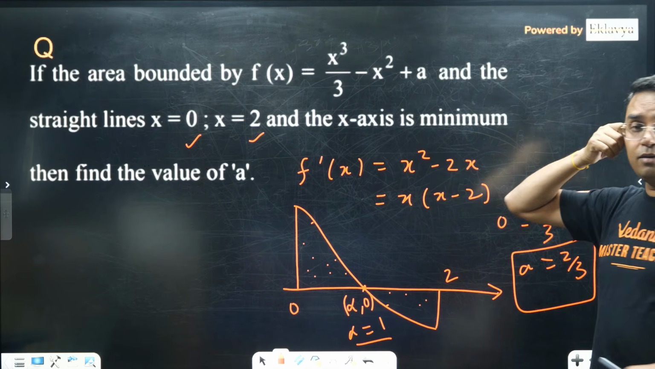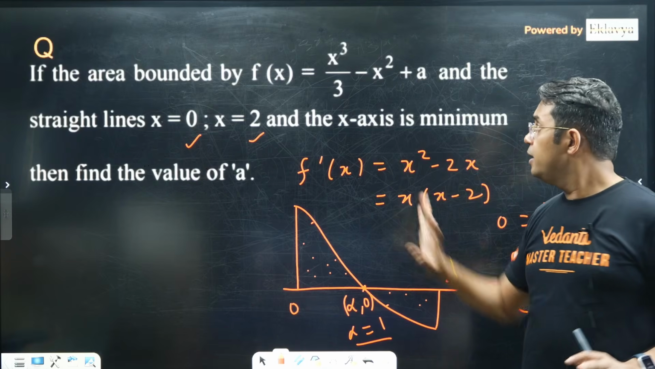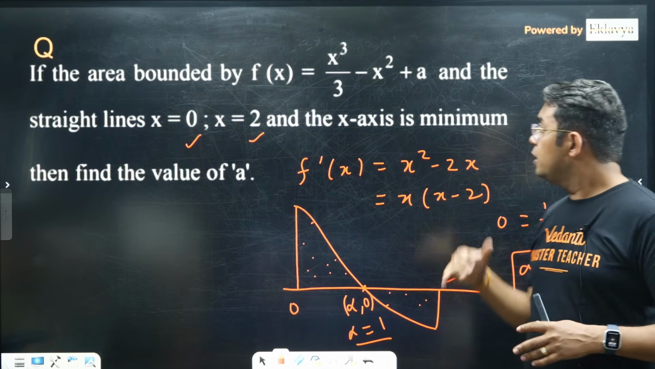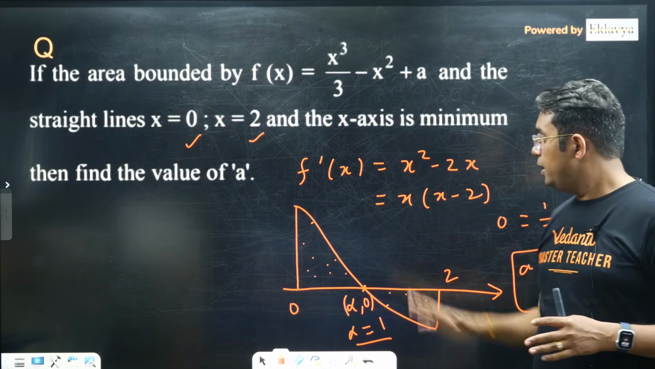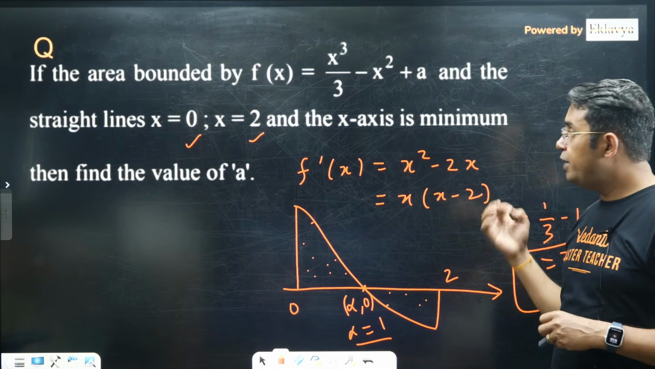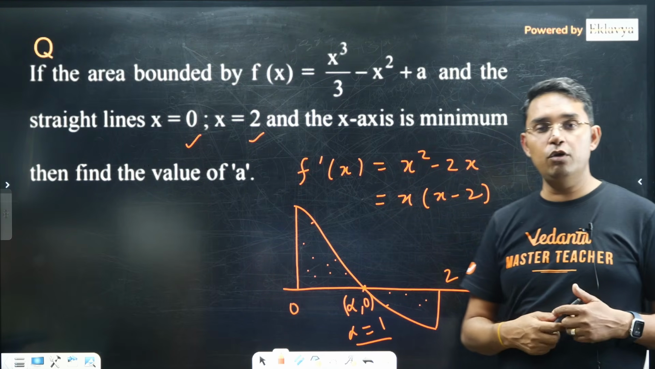If you do this question without this method, you can do it. First you find the area, then you do the differentiation with respect to a, and then you will be able to get which value of a will give you the minimum value of area.